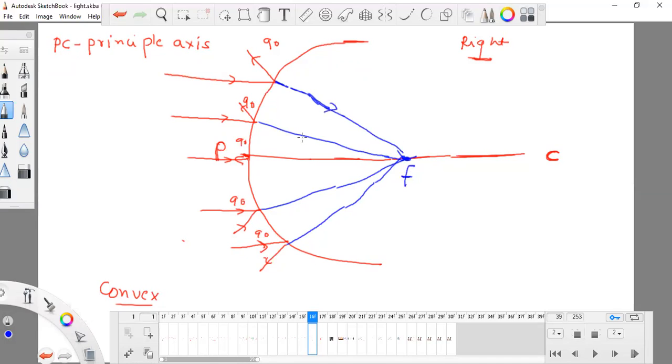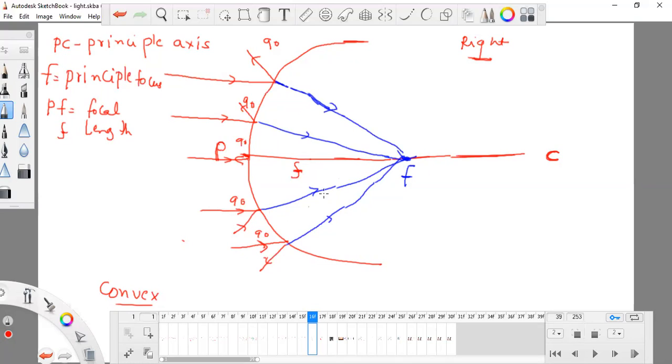We know this. Only 10% of light will go back in the direction of this mirror because it has this type of surface. We cannot do anything. This F is known as the principal focus, where all lines meet. And PF is known as the focal length, and it is indicated by small f.